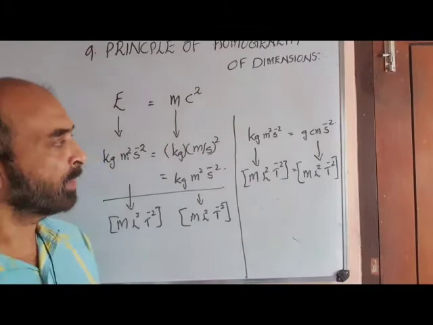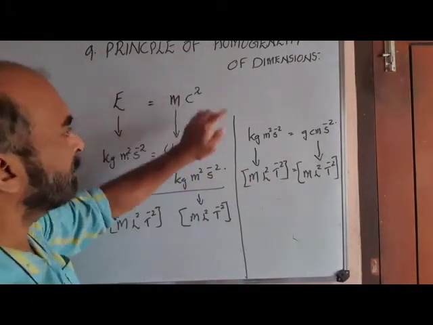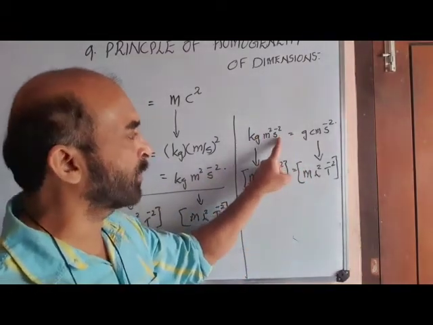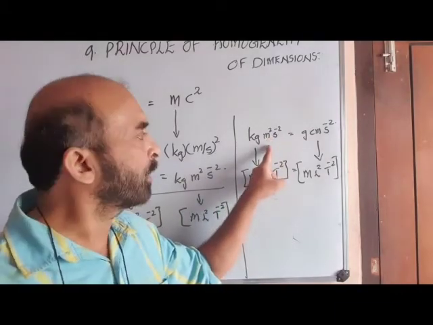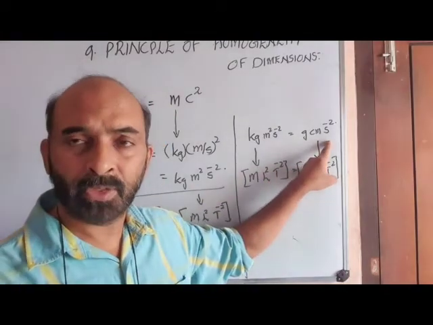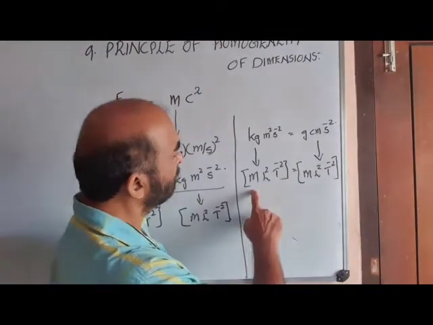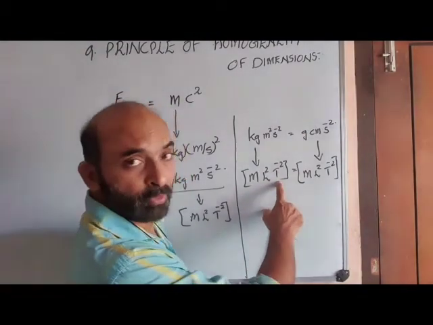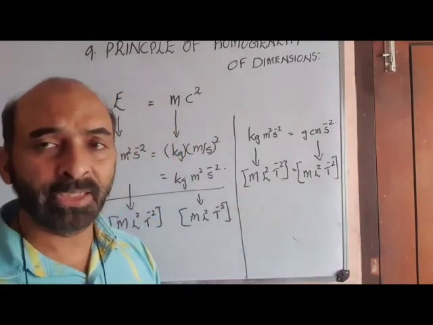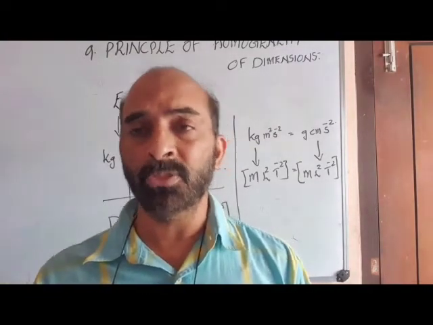One more thing. Not only with respect to apparently different values, but even the same value expressed in different units. Kilogram meter square per second square in SI system or MKS system, and gram centimeter square per second square. Both are measurements of work or energy. What is the dimensional formula? M L² T⁻². Here also M L² T⁻². So here also homogeneity is maintained. Hope you understood that. That is what is meant by the principle of homogeneity of measurements.